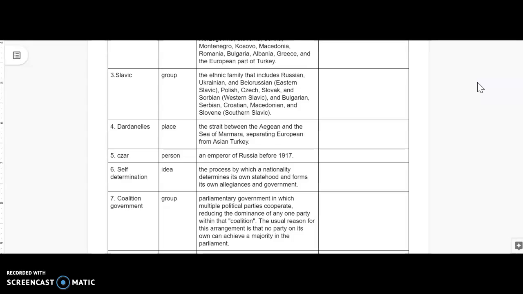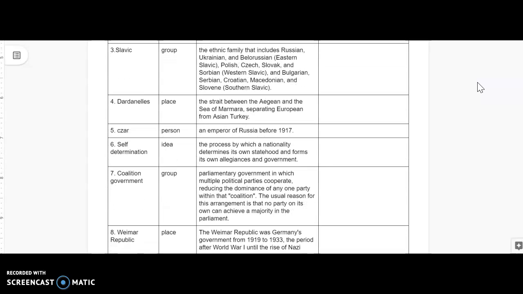Term 5 is Tsar, sometimes spelled with a Tsar. This is the Emperor of Russia before the 20th century. 6. Self-determination. This is how a nation or state can form its own allegiance and its own government. So a people get to govern themselves is what I think of as self-determination.